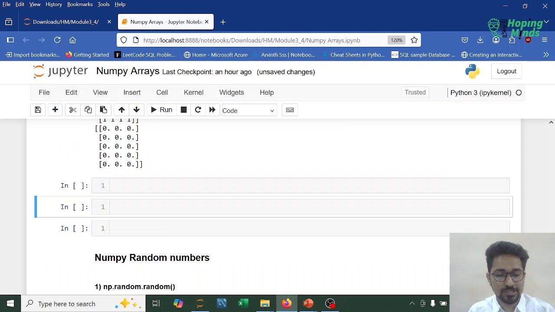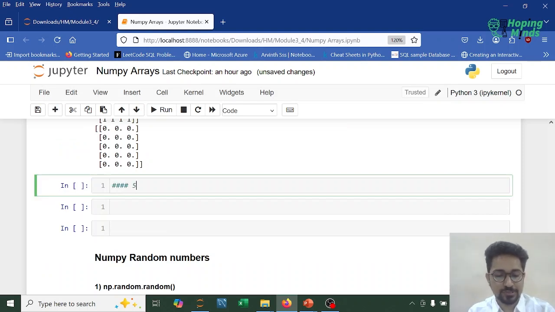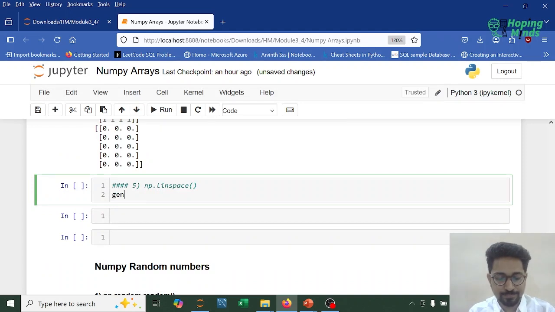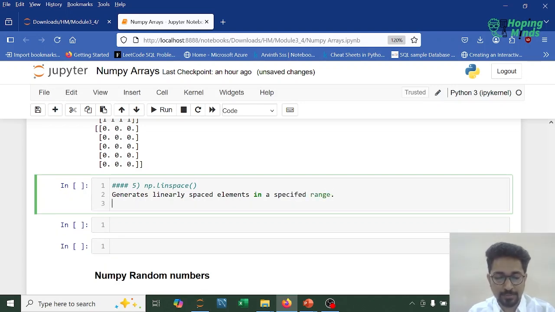Next we have another function to create an array, which is, let's say, np.linspace. Linspace generates linearly spaced elements, all right, in a specified range. Let's say this is the first point. So let's understand the first point first.